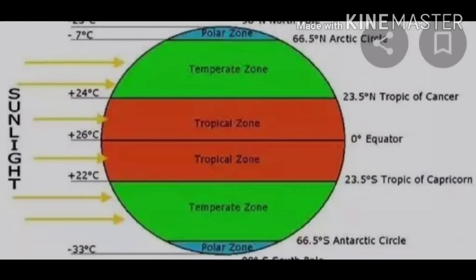So latitudes also help us in estimating the temperature of a particular place. The latitudes divide the earth into 3 different heat zones based on the sunlight received by each zone. The first one is the tropical or torrid zone. The torrid climate zone stretches from the Tropic of Cancer at 23.5 degrees north latitude to the Tropic of Capricorn at 23.5 degrees south latitude, with the equator centered within this zone.